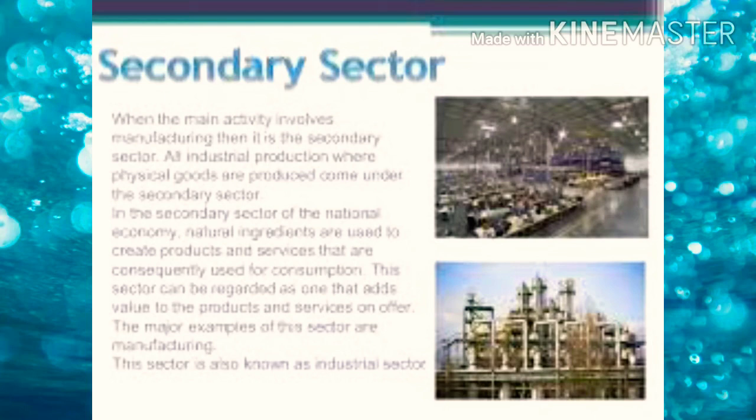So what is the secondary sector? The secondary sector covers activities in which primary goods are used to produce some commodity. For example, paper from wood, bread from wheat, nails and steel bars made from iron.